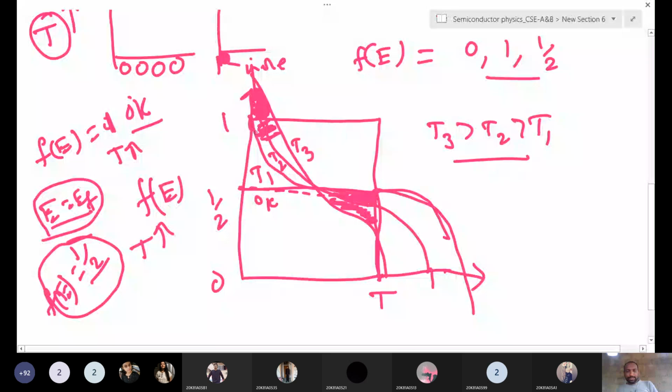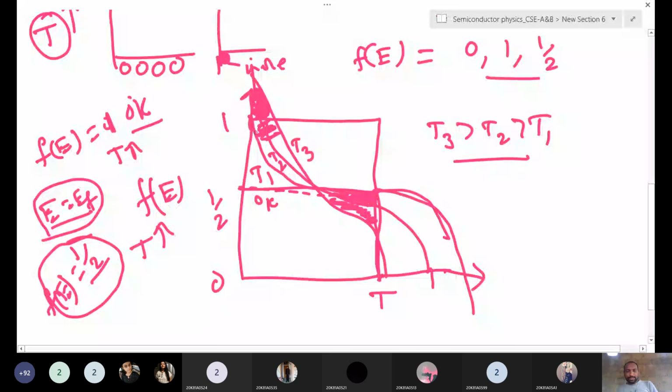That is what we describe using the Fermi-Dirac distribution function. Is this clear, or any doubt? If you don't understand, you can ask. It's not a problem. I am ready to explain in another way. If you don't understand, we will explain it in another way.